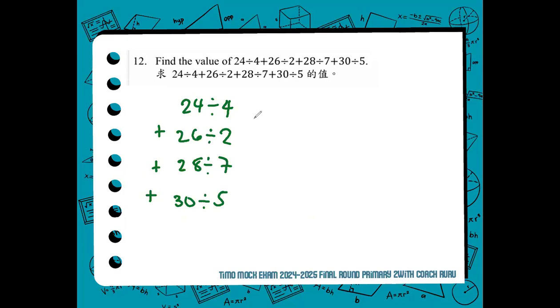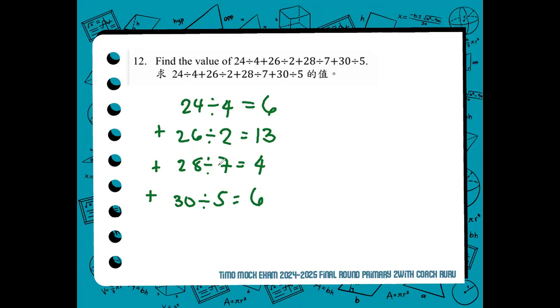So you have two operations, division and addition. Let's divide the values first. First, quotient, 24 divided by 4, 6. 26 divided by 2, 13. 28 divided by 7, 4. 30 divided by 5, 6.